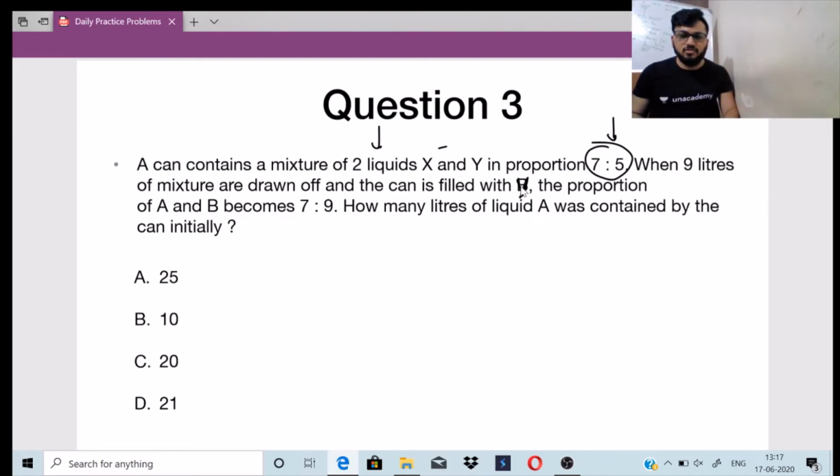So X and Y, sorry for the letters confusion here. The proportion of X and Y later becomes 7:9. So how many liters of liquid X was contained in the can initially?